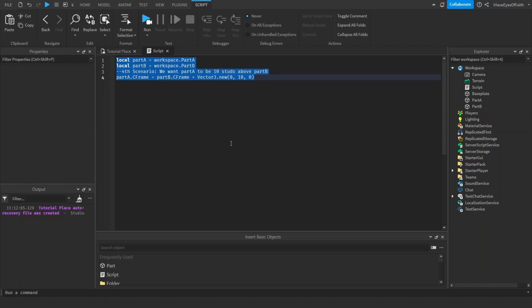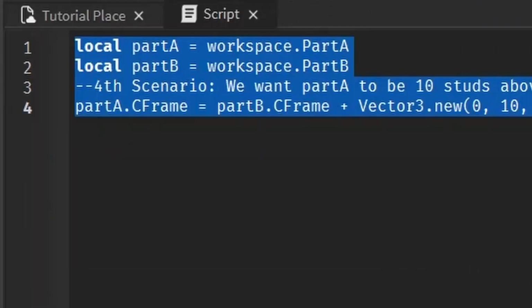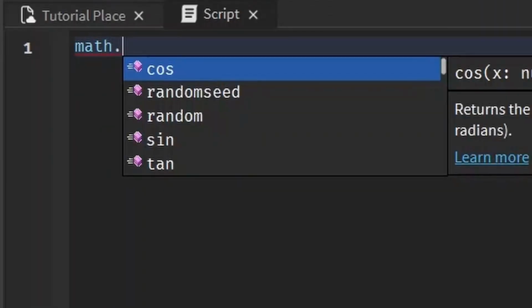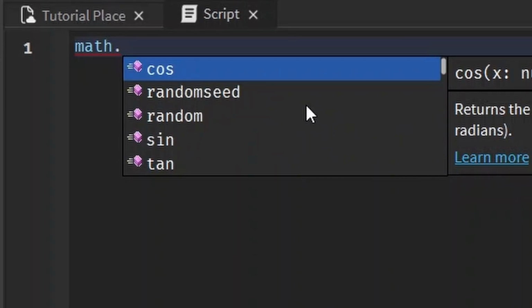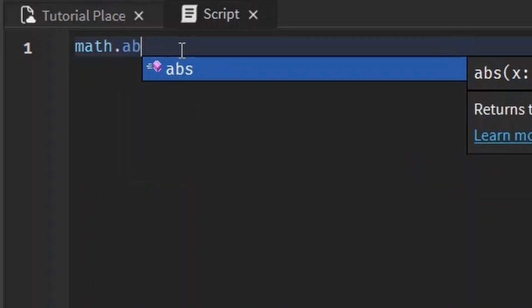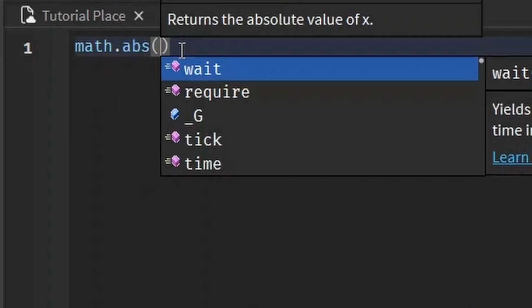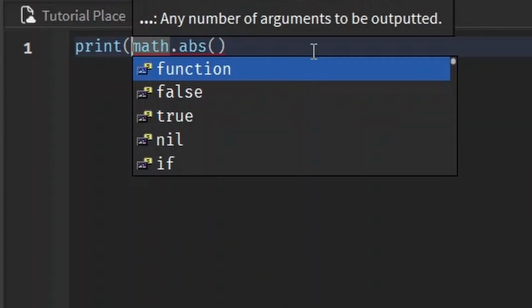Remember that. There's a wonderful thing we have here in Roblox Lua. It's called the math library. To access it is really simple. You just type math and then a dot, and then we can see a list of all the wonderful things we can use. I'm going to go through some of the simple and more common ones. Speaking of simple, if we use math.abs and write parentheses, I'm just going to print these all out so you can see what they actually do.